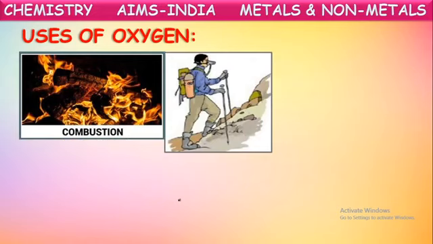And these mountaineers, generally we say mountain climbers, when they are going to higher altitudes, we know as we move up and up, the content of air will be reduced. If you climb the mountains to higher altitudes, there the content of air or oxygen will be very less. There the people cannot breathe conveniently. To avoid that inconvenience, people will carry certain oxygen gas cylinders with them.